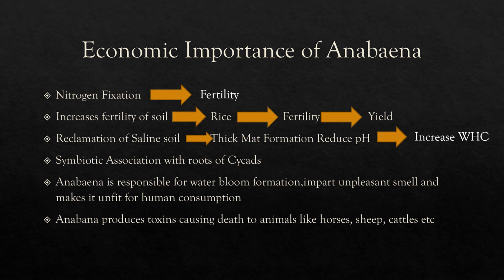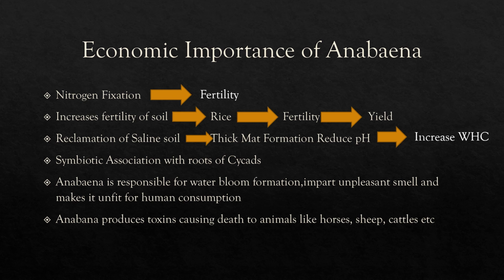Mostly in the rice field, Anabaena species are specially grown in the rice fields, because if the Anabaena species are grown in these rice fields, they can increase the fertility of the soil, and in turn the fertility of the soil increases the yield of the rice field also, which is economically very much important all over the world. Rice is a food which is used all over the world.